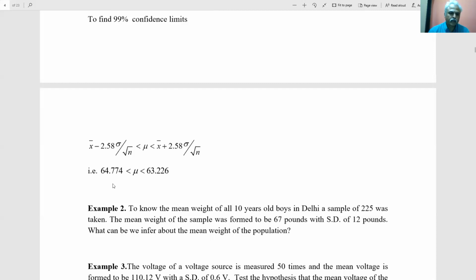By doing this, you are going to have 64.774 to 63.226. That is, if the sample has an average weight between these two numbers, then we say with 99% confidence that the sample belongs to the mean.